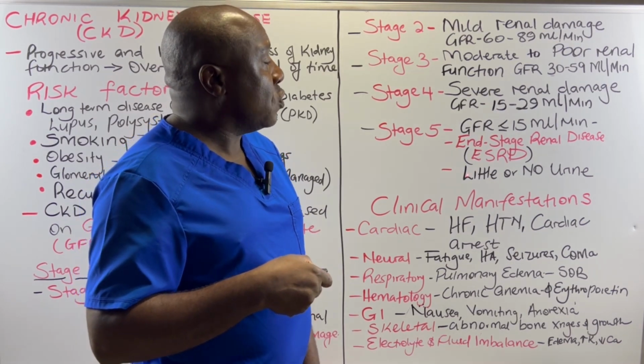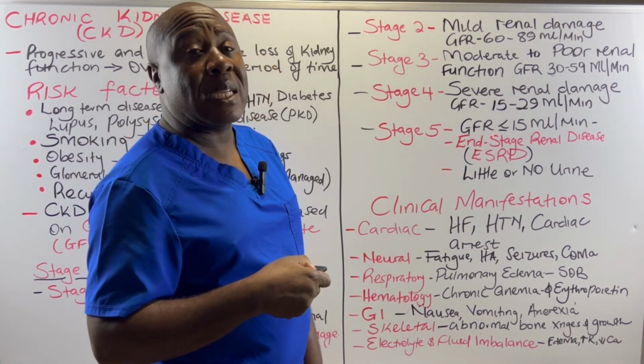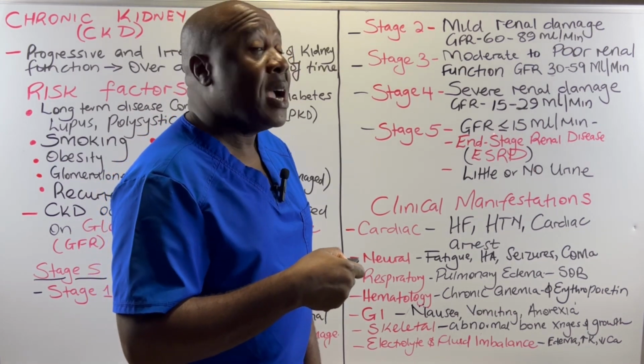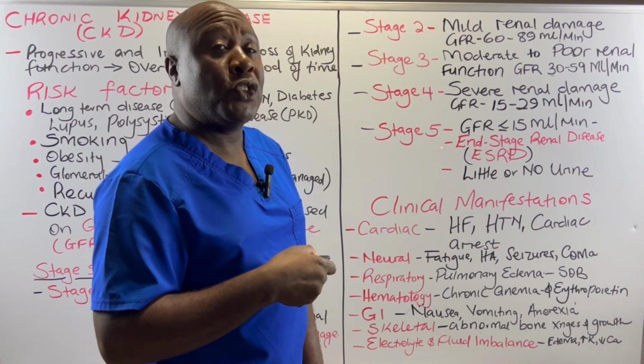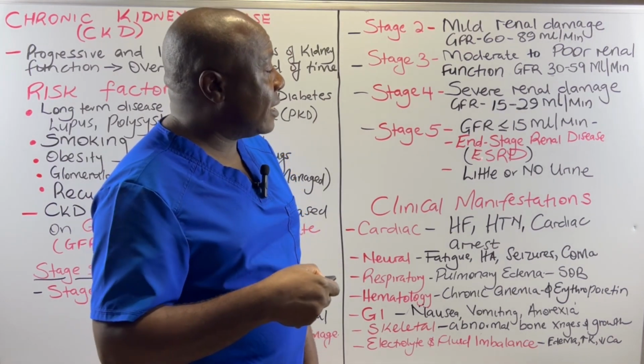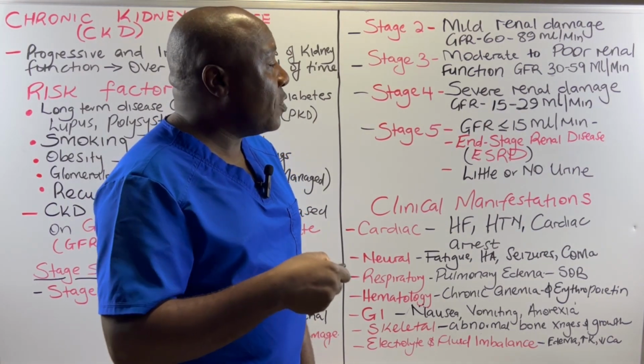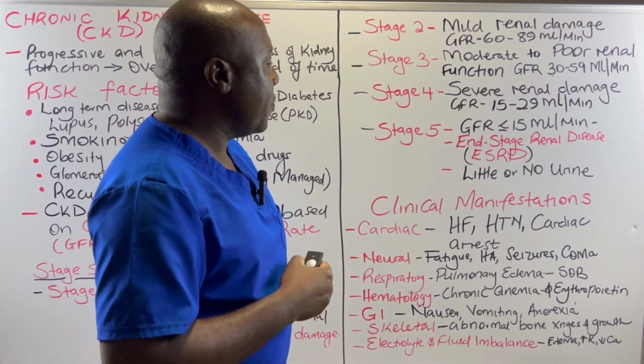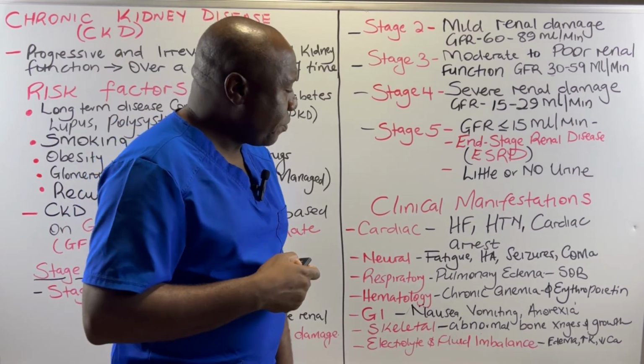So it is little because it is less than 15 milliliters per minute, or no because this less than 15 milliliters per minute can also be zero. There's no filtration at all. So that is end-stage renal disease. So you'll find these patients are not making any urine at all, or they are making very, very little urine.